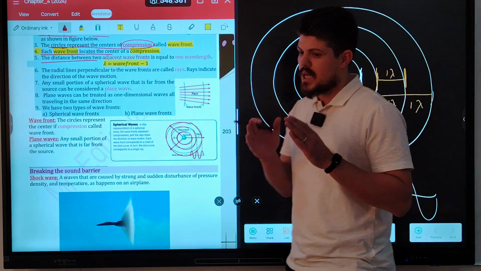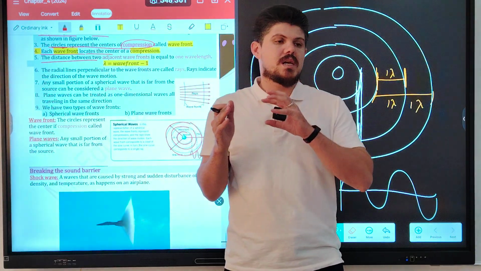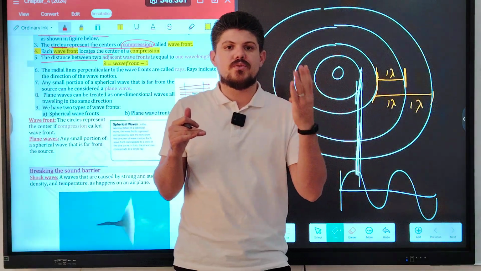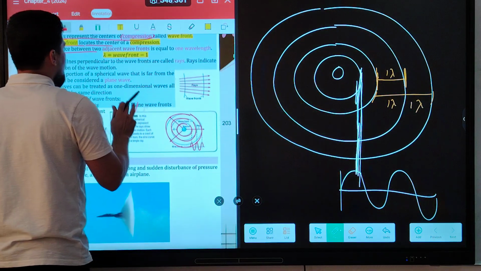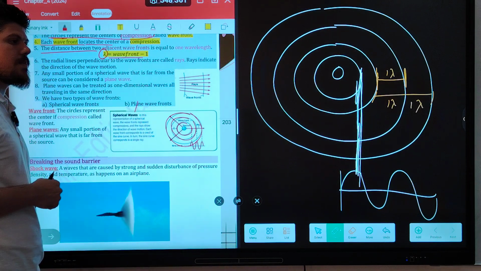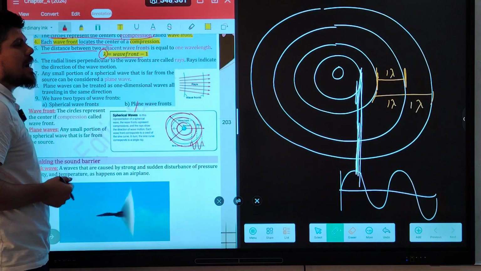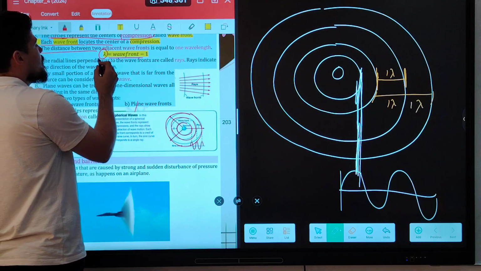Can we say that the distance between two wavefronts is equal to one wavelength? Yes, of course. Distance between 5 wavefronts, 4 wavelengths. So we can write an equation: wavelength is equal to wavefronts minus 1. Yes, of course. For example, if we have 30 wavefronts, wavelength is equal to what?